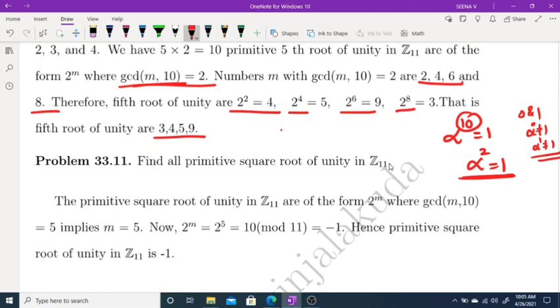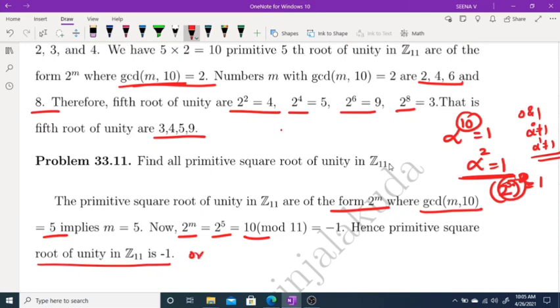Since 2 is a generator, we have to find elements such that 2 raised to m, whose square is equal to 1. This is possible only if m must be 5. So here we are finding elements of the form 2 raised to m where GCD of m and 10 is equal to 5. So 2 raised to m equals 2 raised to 5. The element with GCD 5 is only 5. 2 raised to 5 is equal to 10. Hence the primitive square root of unity in set 11 is 10.